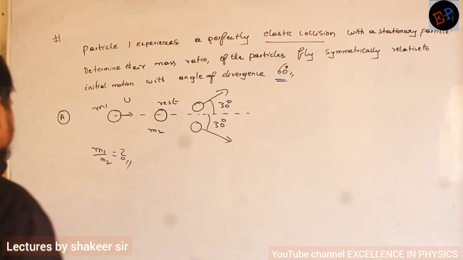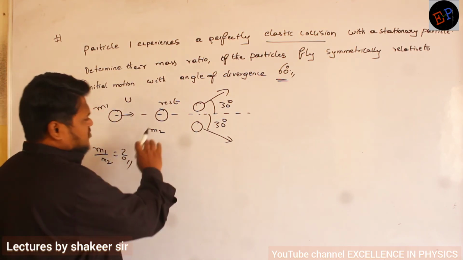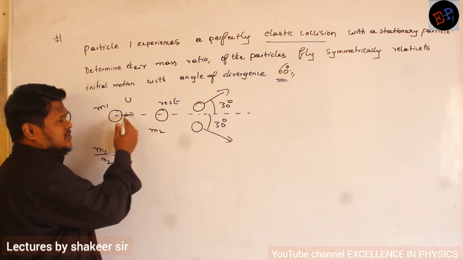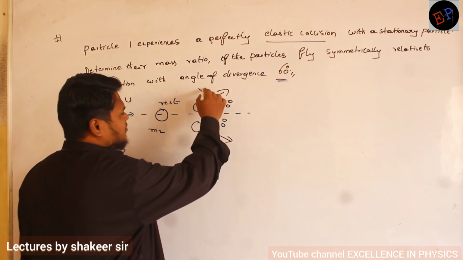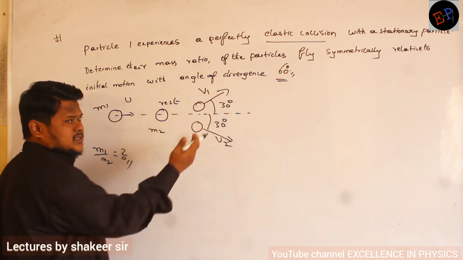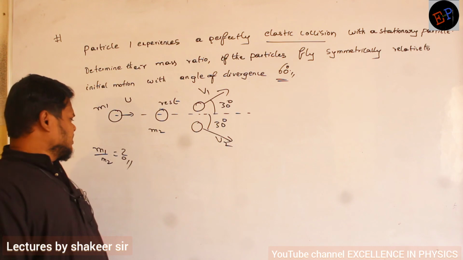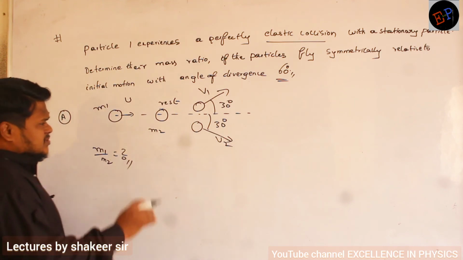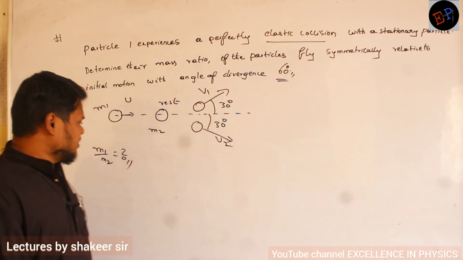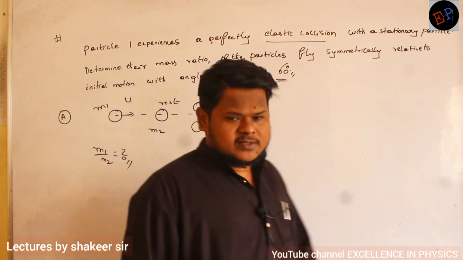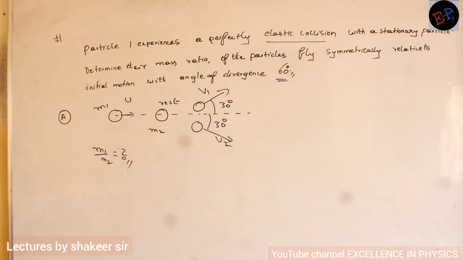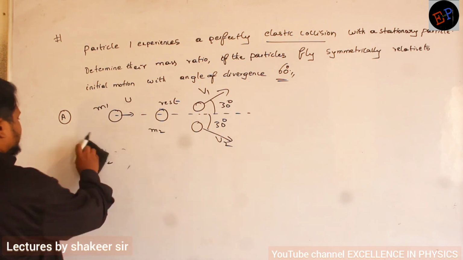So let us see how we can calculate. There is no idea about the velocities here. The initial velocity we don't know. Finally they will be traveling with velocities v1 and v2, and these we also don't know. But we know one thing, that momentum is always conserved. So take the momentum equation along the x-axis and along the y-axis.